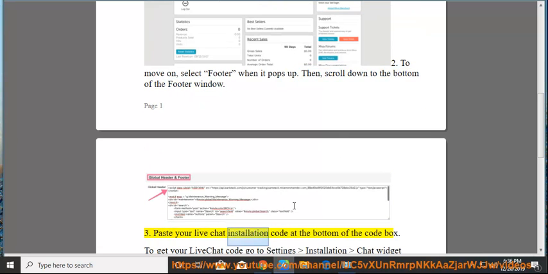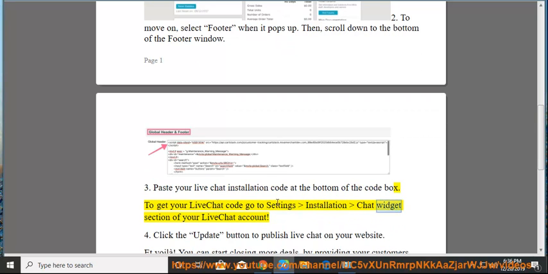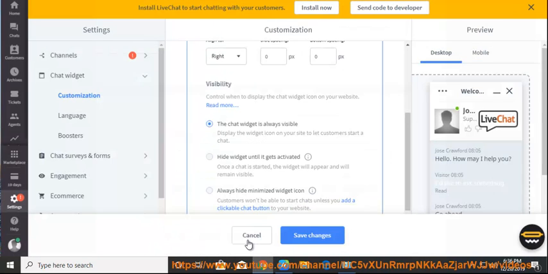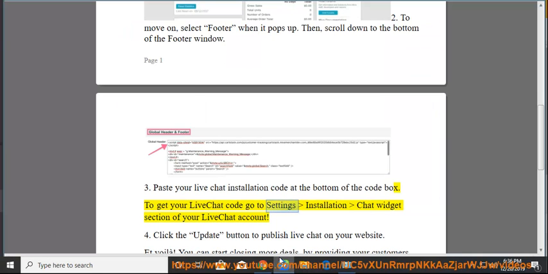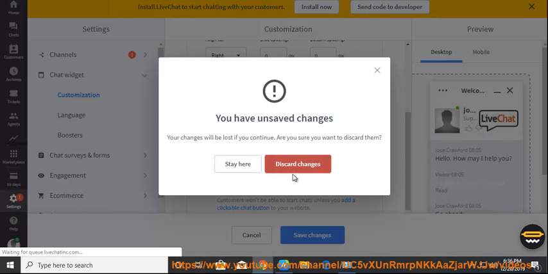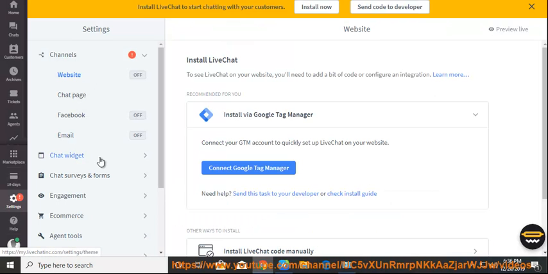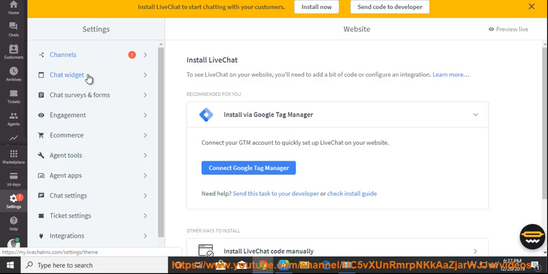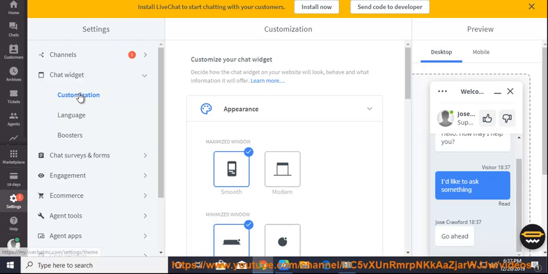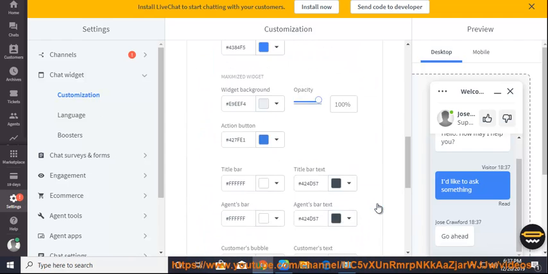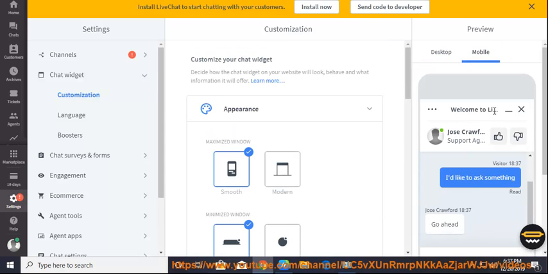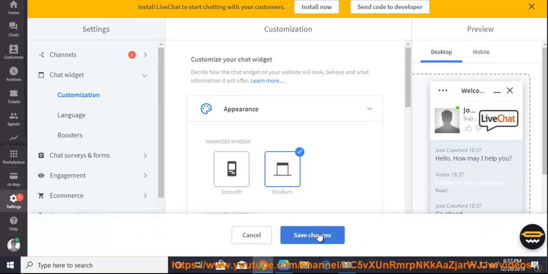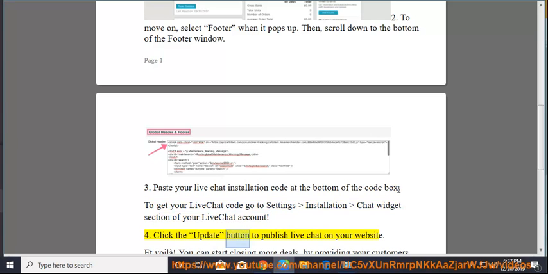3. Paste your LiveChat installation code at the bottom of the code box. To get your LiveChat code, go to the Settings, Installation, Chat Widget section of your LiveChat account. 4. Click the update button to publish LiveChat on your website.